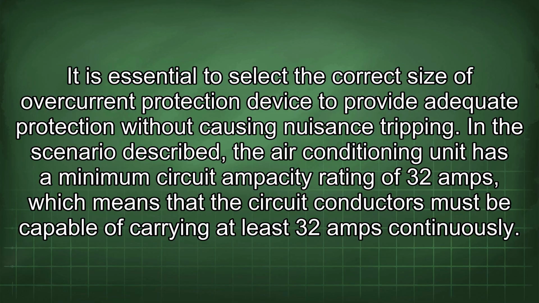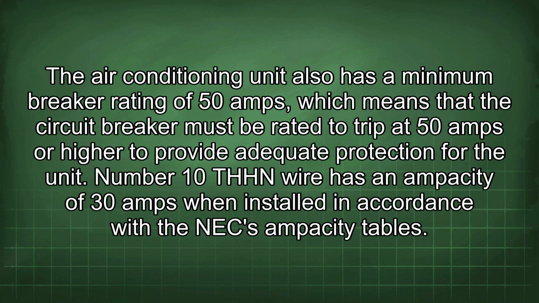In the scenario described, the air conditioning unit has a minimum circuit ampacity rating of 32 amps, which means that the circuit conductors must be capable of carrying at least 32 amps continuously. The air conditioning unit also has a minimum breaker rating of 50 amps, which means that the circuit breaker must be rated to trip at 50 amps or higher to provide adequate protection for the unit.